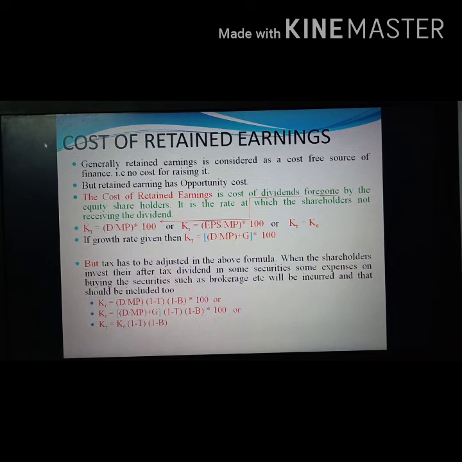Another formula is cost of retained earnings is equal to D divided by MP plus G into 1 minus T into 1 minus B into 100. And the last formula is KR is equal to KE into 1 minus T and 1 minus B.